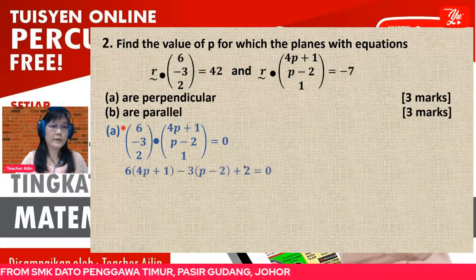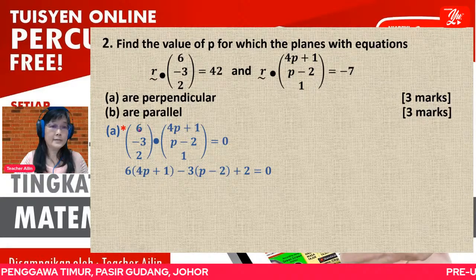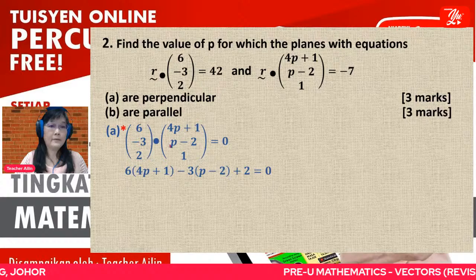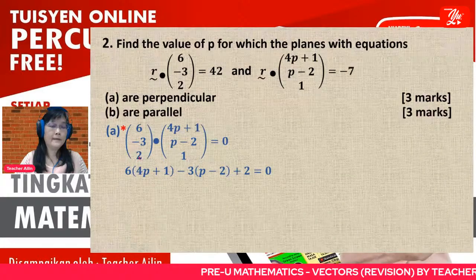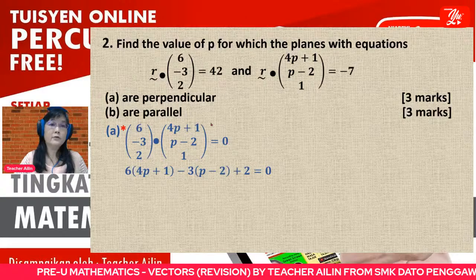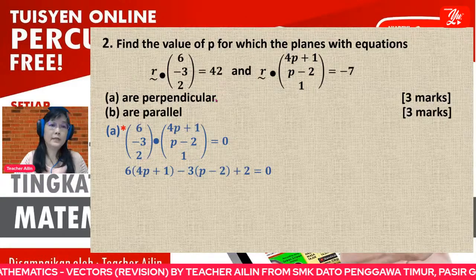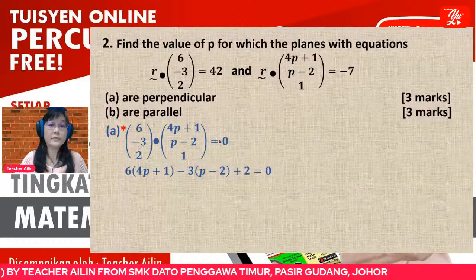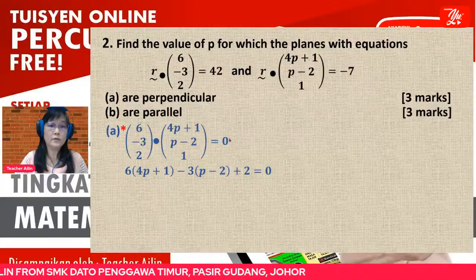So now when we carry out the dot product, first number times the first number, then second number times second number, third number times third number. We make it equal to 0 because the question already lets you know that they are perpendicular. So straight away you can put the 0 here.